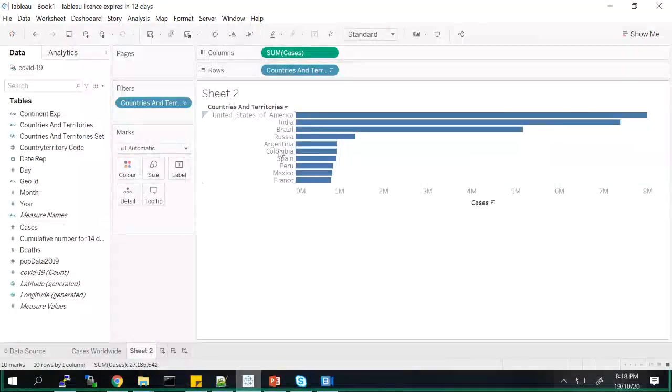So this is a way that you can create a top 10, bottom 10, top 5, or whatever filters you want to create. I'm just naming this top 10 countries by cases. Now I want to create top 10 countries by deaths.